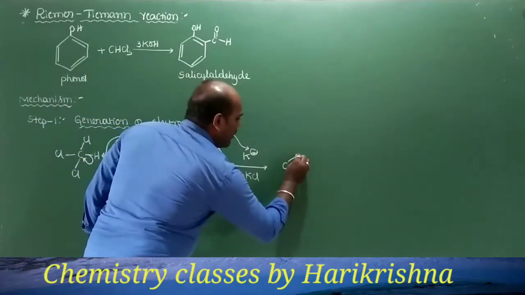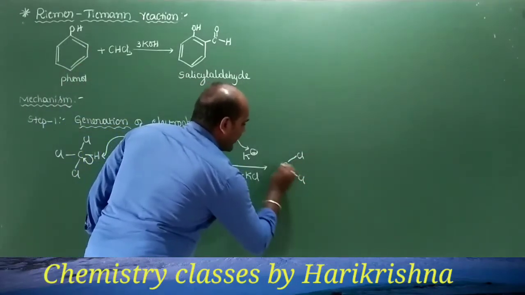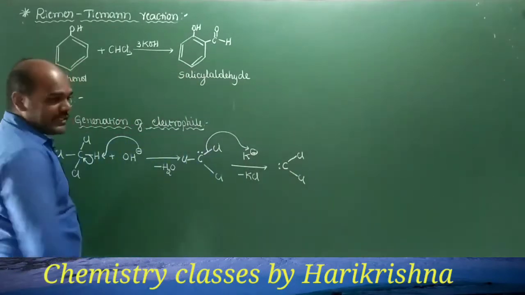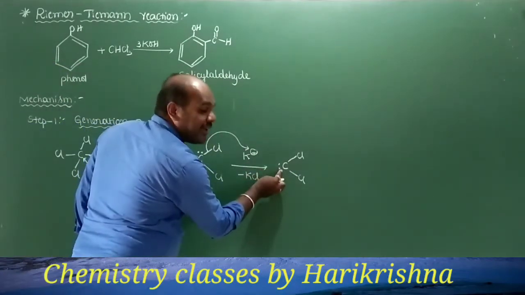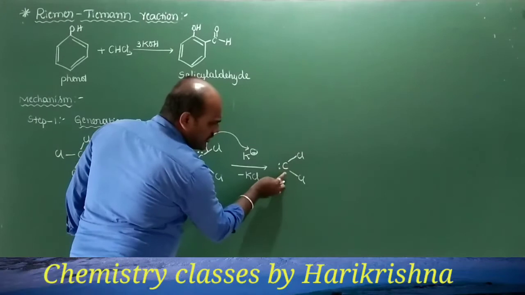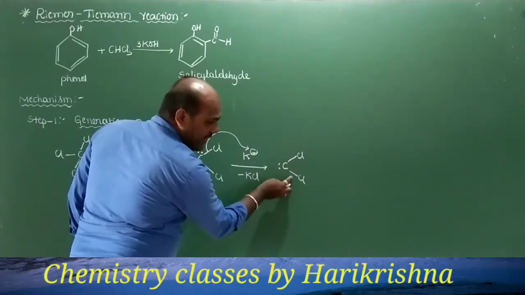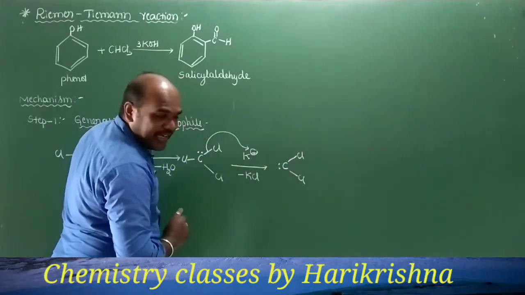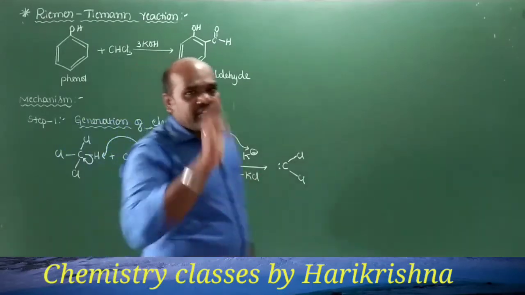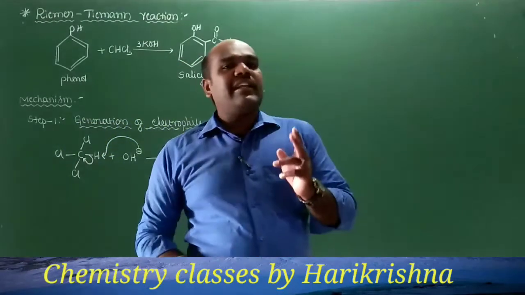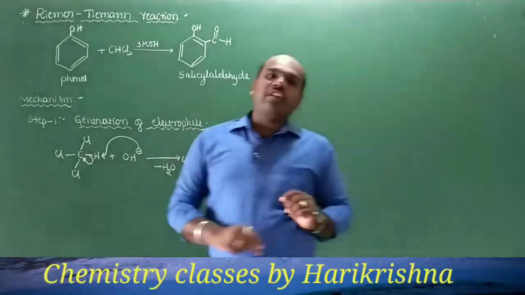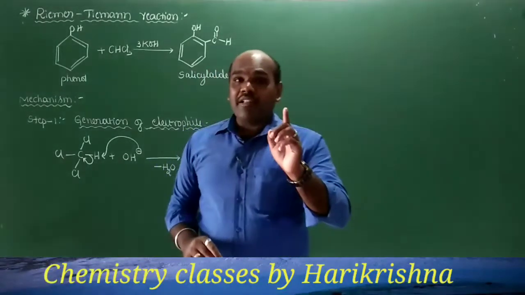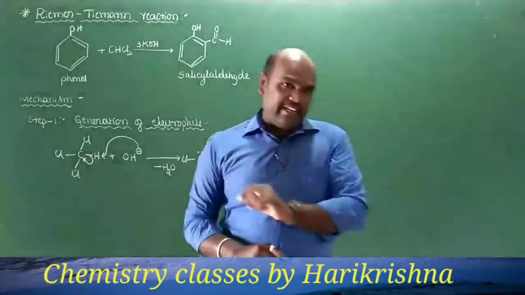So finally we get the required electrophile. You can notice over here that carbon is in the divalent form with one lone pair of electrons on it. We know that if the carbon atom is in the divalent state with one lone pair of electrons on it, we call that a carbene, right?